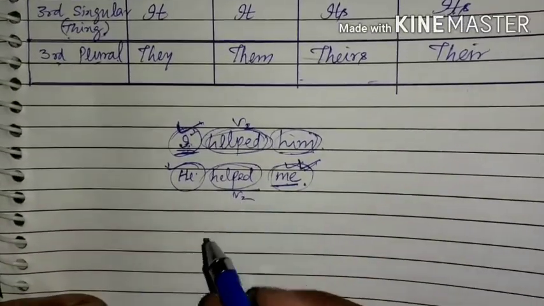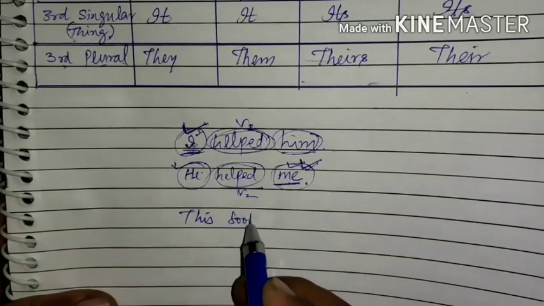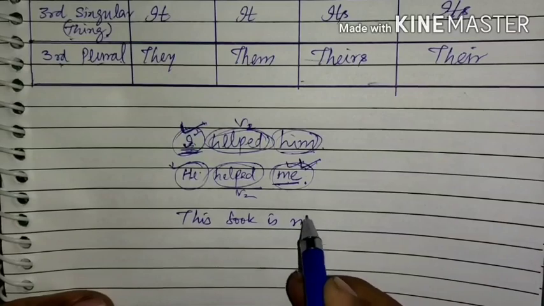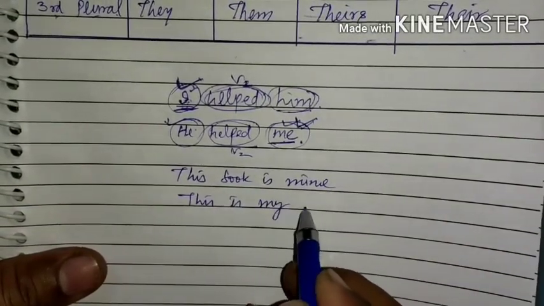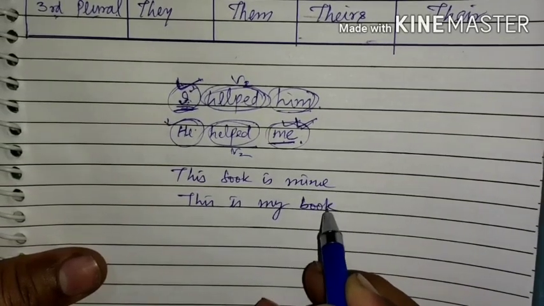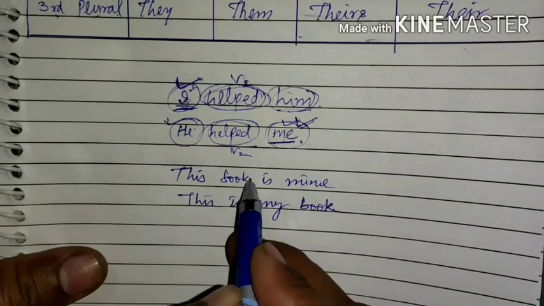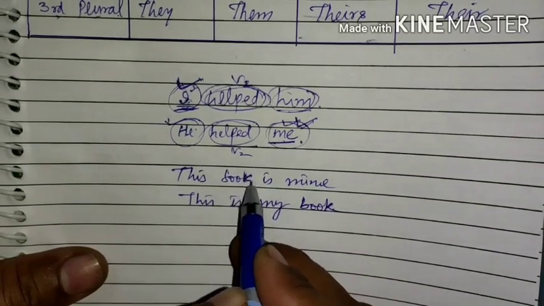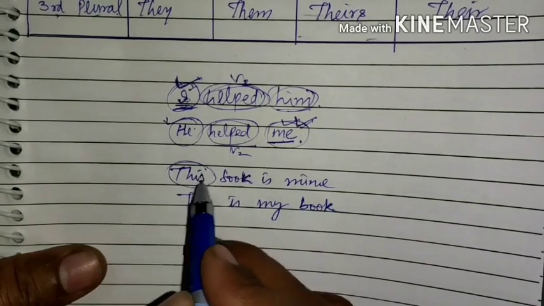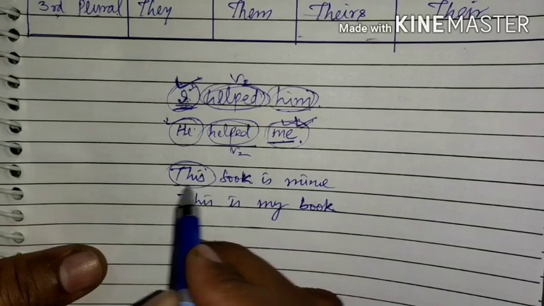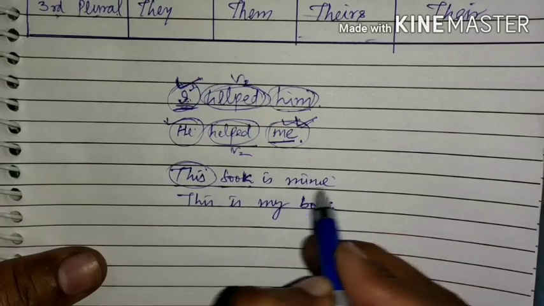Likewise, if I say this book is mine and this is my book. Okay, this is my book. Now you try to differentiate. This book, book is here the noun, and just before a noun this, a determiner, has been used. So this is a demonstrative determiner. Okay, demonstrative determiner. This is noun here, is mine.